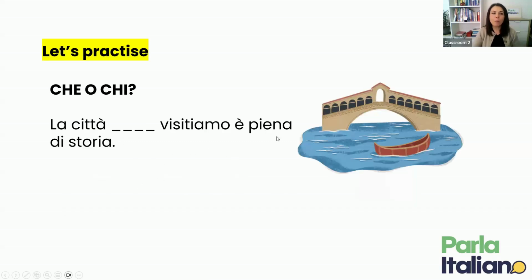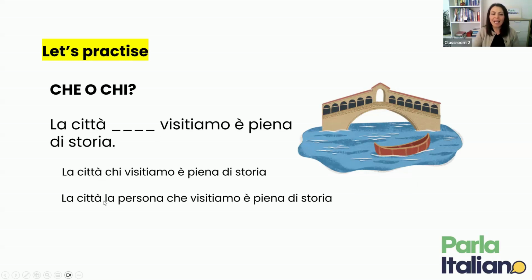Okay, let's have a look at one more. La città visitiamo è piena di storia. The city that we're visiting is full of history. So let's try with chi again. La città, la persona che visitiamo è piena di storia. As you can see, this doesn't make any sense whatsoever because we're not talking about a person, but about la città. Therefore, your answer will be la città che visitiamo è piena di storia.